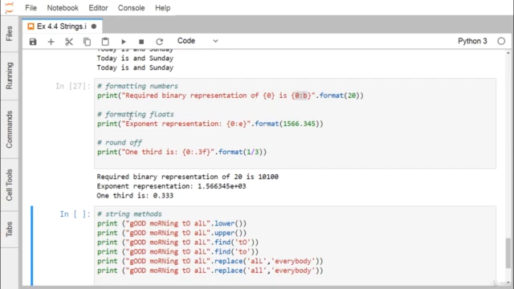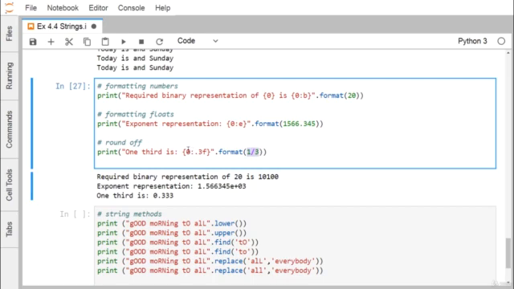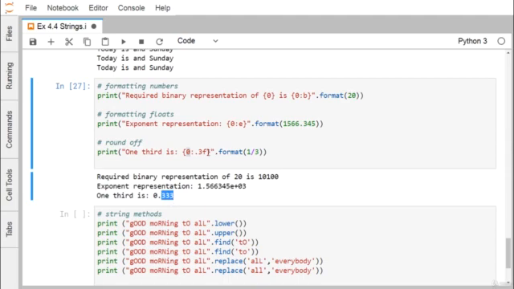Now we have formatting floats. We can go for this formatting. We have this 0, which means this particular number is going to get printed in the exponentiation format. And now we have 1 by 3, and we are going to print this one. There is a positional argument number 0, then a colon, and a decimal point 3f. So after the decimal point we will have 3 decimal digits.